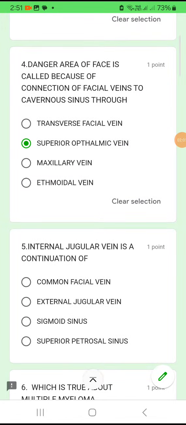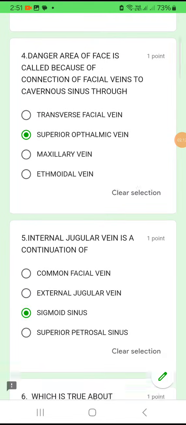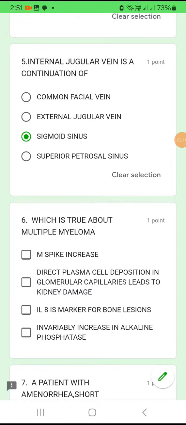Fifth question. Internal jugular vein is a continuation of common facial vein, external jugular vein, sigmoid sinus or superior petrosal sinus. Internal jugular vein is a continuation of the sigmoid sinus. Question number 6. Which is true about multiple myeloma? In multiple myeloma disease, which option is correct? Whether there is an M spike, whether there is a direct plasma cell deposition in the glomerular capillaries leading to kidney damage. No, that statement is wrong. Interleukin 8 is the marker for bone lesion. No. Last option, invariably increased alkaline phosphatase. No. So the first option, M spike increase, is correct.